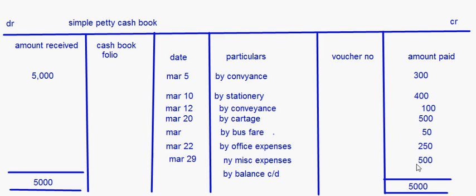So 2100 is the amount that is paid out of the total of 5,000. So the balancing figure is 2,900, 5,000 minus 2100.